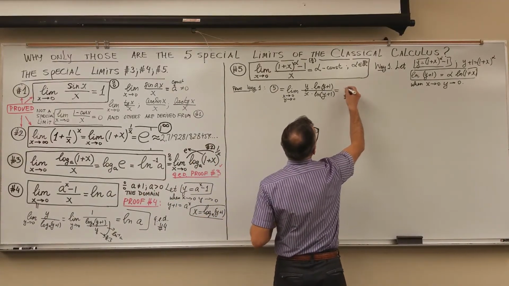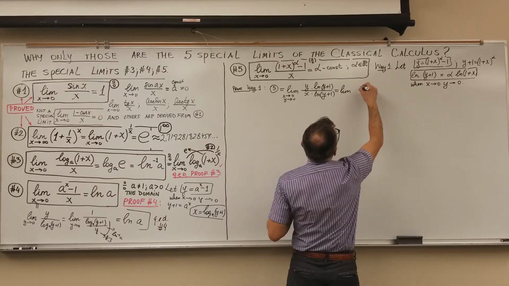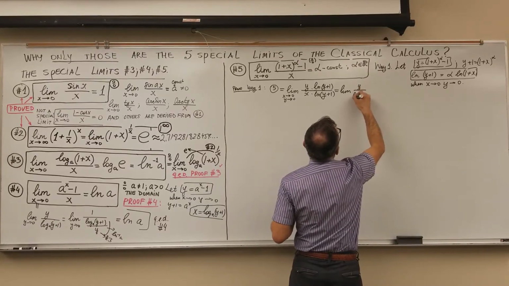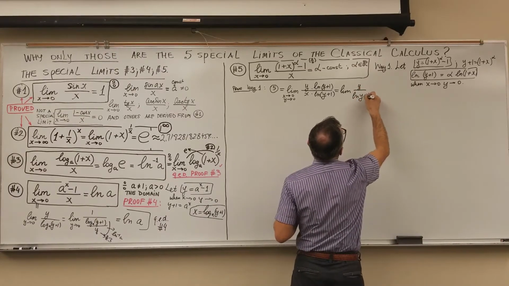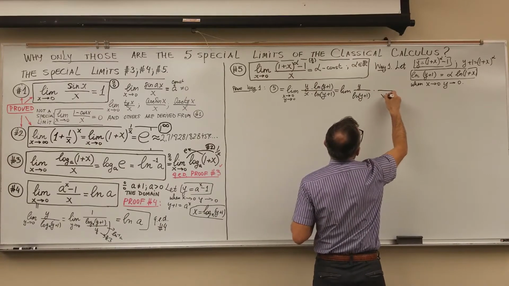So it's equal to the limit. I can write it this way, y over ln y plus 1, separated into two fractions.